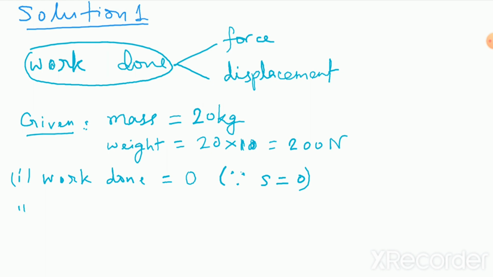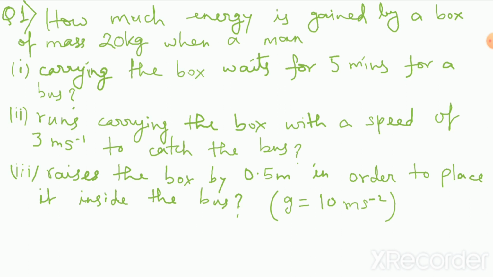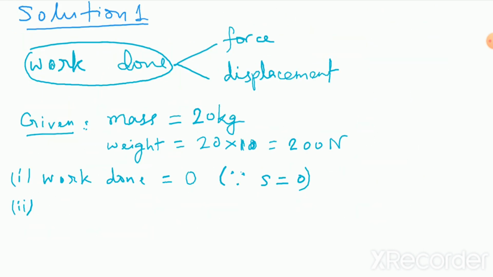Okay, now coming to the second part of the problem. So what does the second part say? It says he runs carrying the box with a speed of 3 meter per second to catch the bus. So there is a theorem called the work energy theorem. I think you must be knowing this. The change in the kinetic energy of a body is due to the work done upon the body. So whenever I can calculate the change in the kinetic energy, definitely that change is due to certain work done on the body. So I can say that the box is initially at rest.